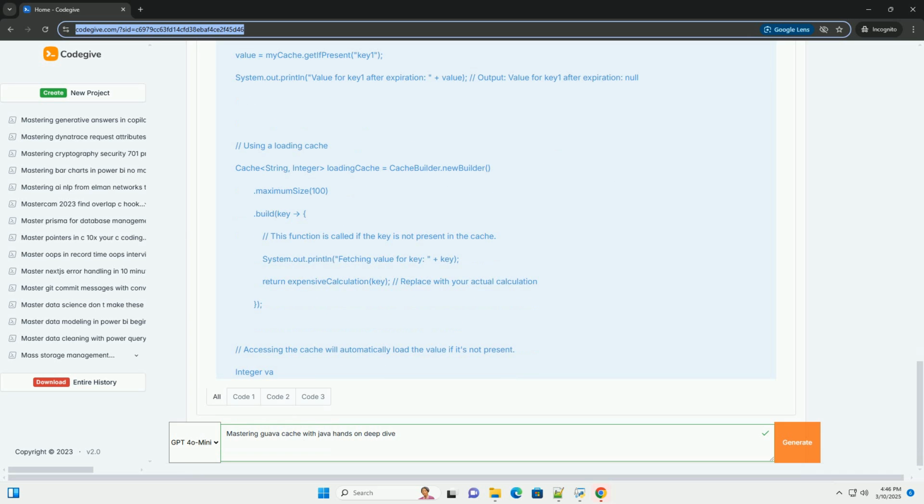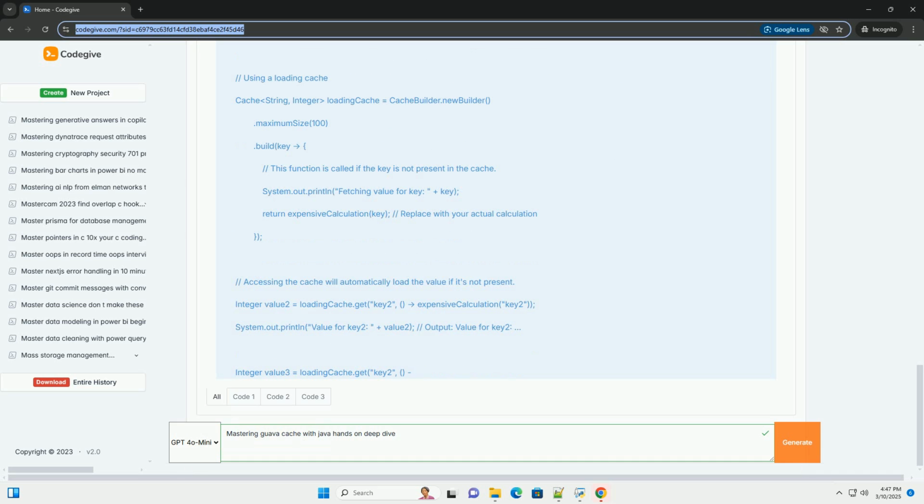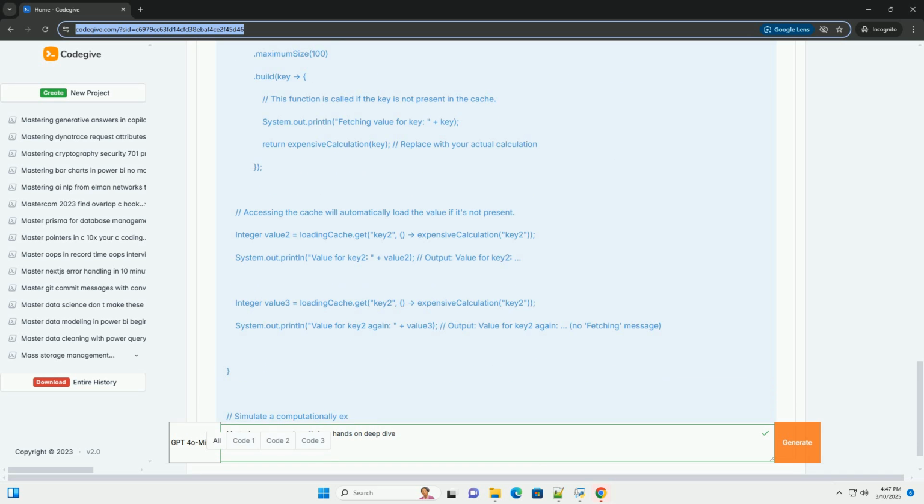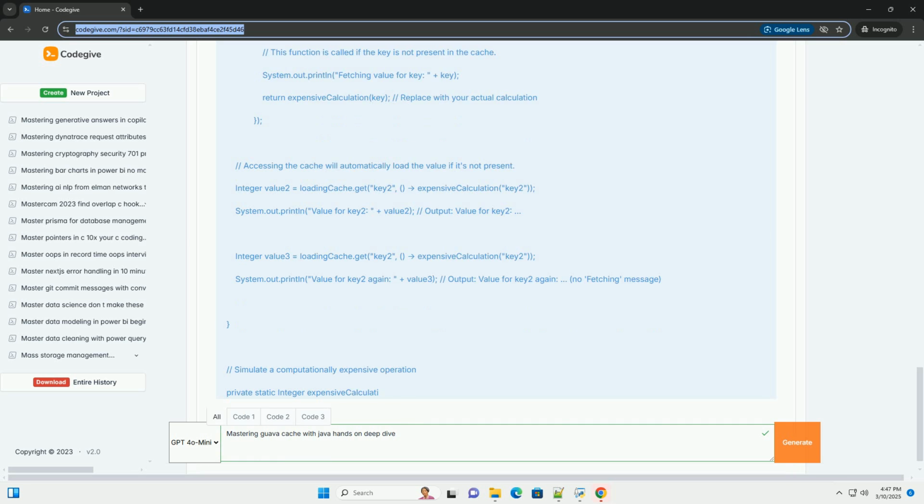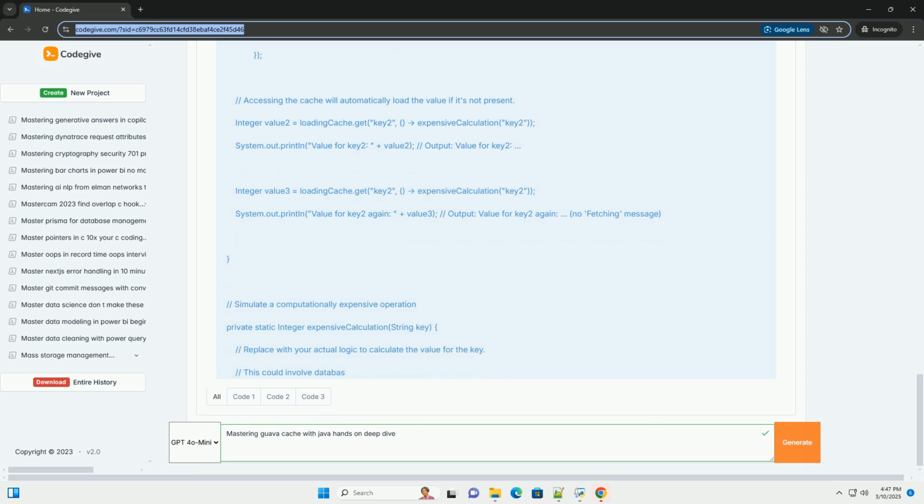Statistics. Provides detailed cache hit/miss information for performance analysis. Loading functions. Allows you to define how values are computed when they are not present in the cache. Atomicity. Guarantees atomic operations for cache entries.